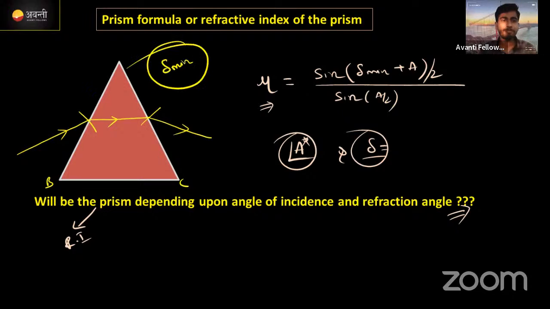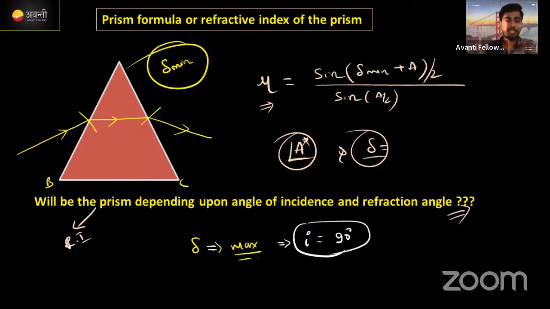When it is maximum then, okay, I have a question. When delta is maximum, minimum तो पता हो गया, it is parallel to the base. Deviation when it will be maximum, angle of incidence should be 90 degree. Okay, in this condition the deviation will be maximum. Clear?